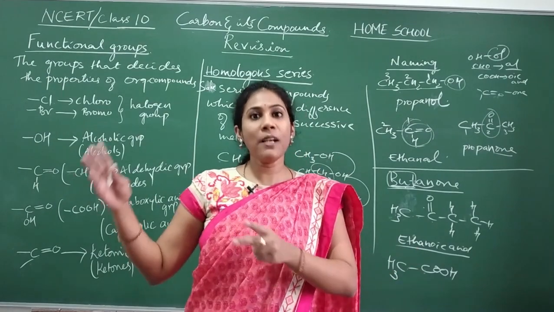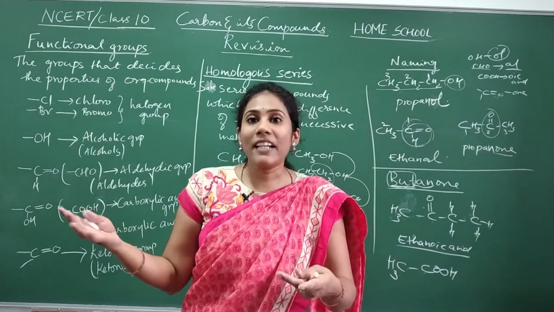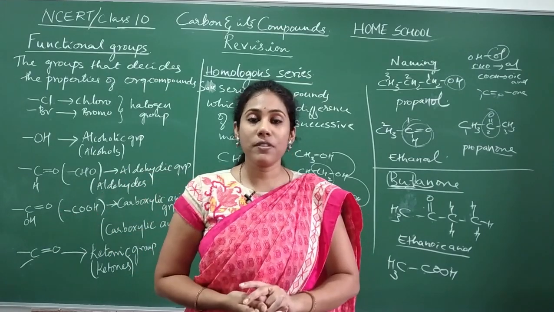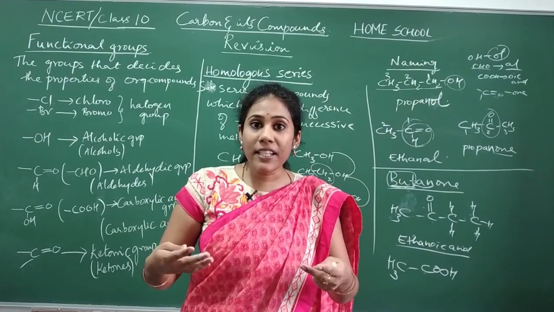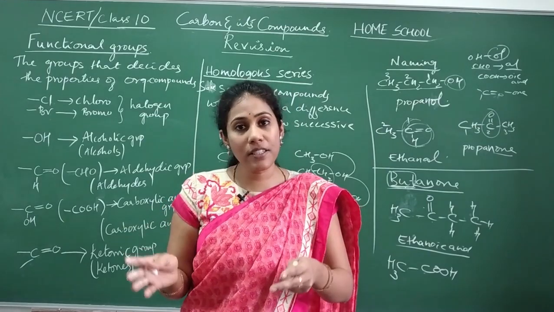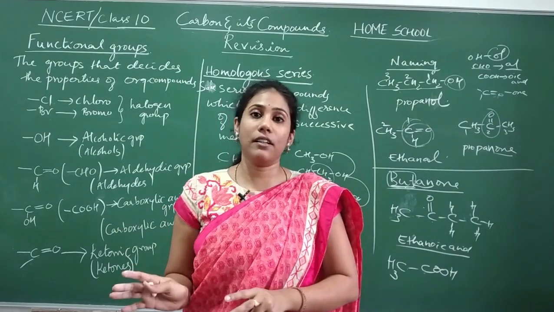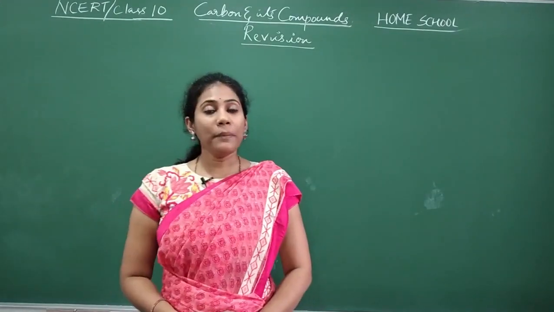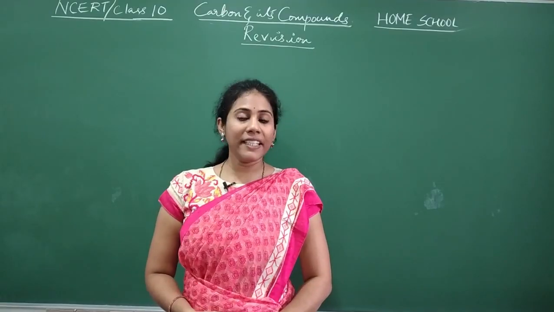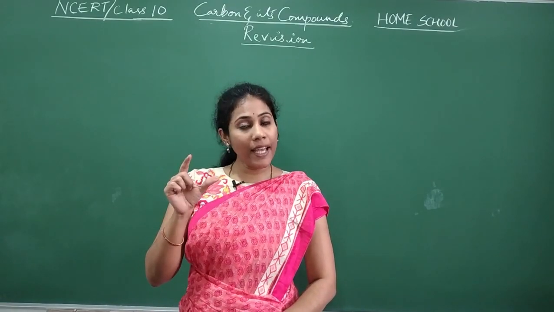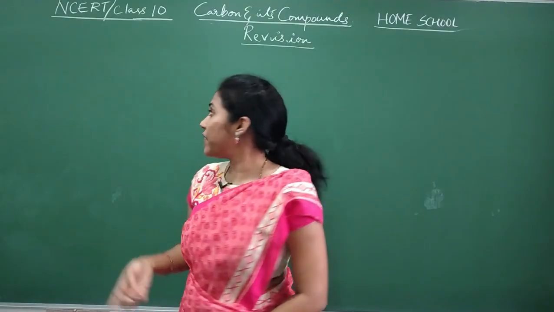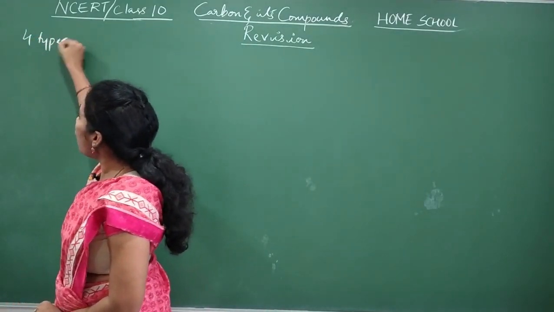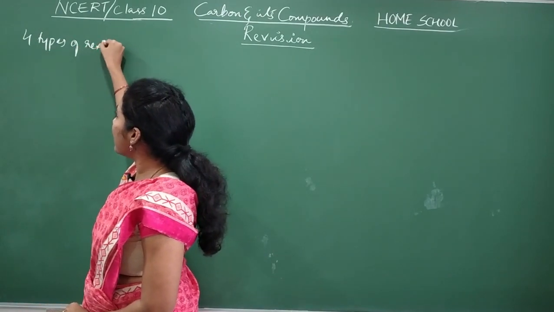Next we will move to chemical reactions of certain important organic compounds. There are several important reactions in organic chemistry, and we are going to study those reactions. Coming to the different types of organic reactions, mainly we have 4 types in our syllabus.